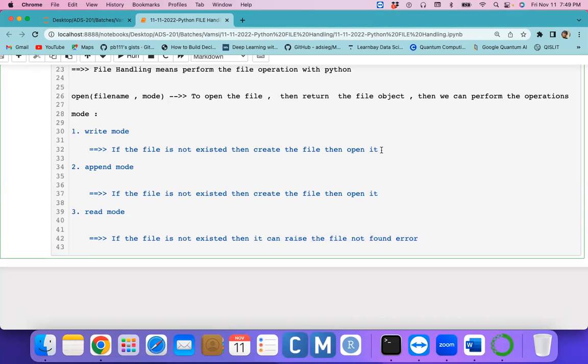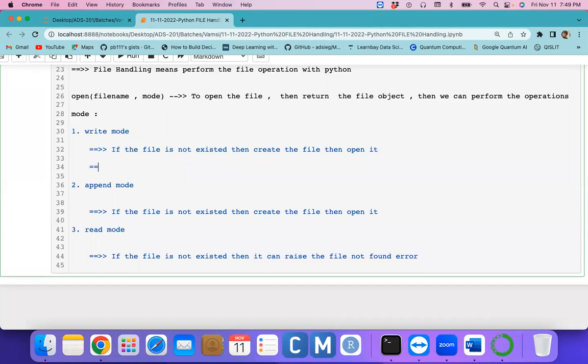And now here the file already exists. Theoretically I'm explaining this, and we will do the same thing practically. Don't worry about it. If the file exists with some data, then what happens? Then the file is opened.